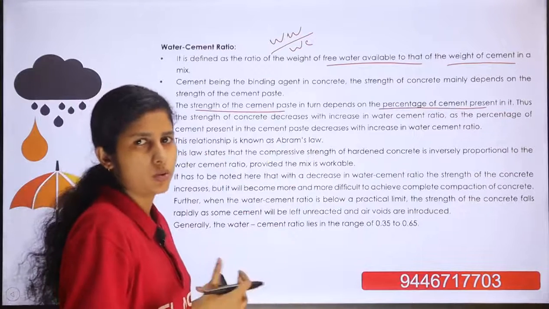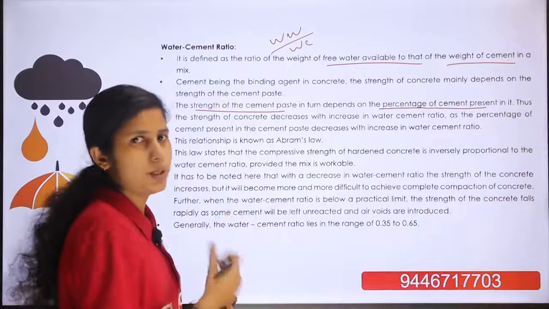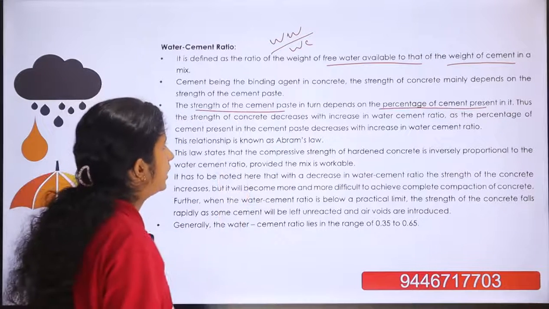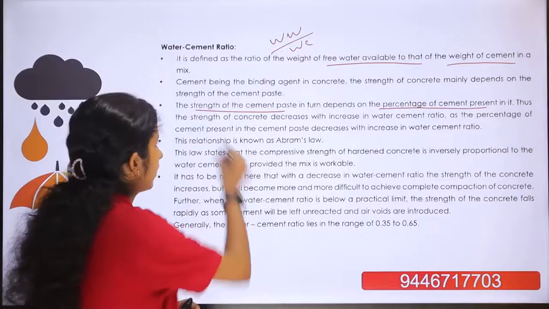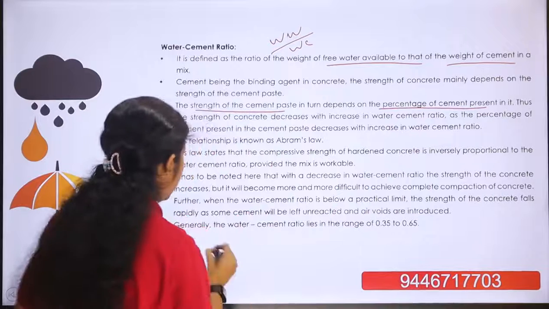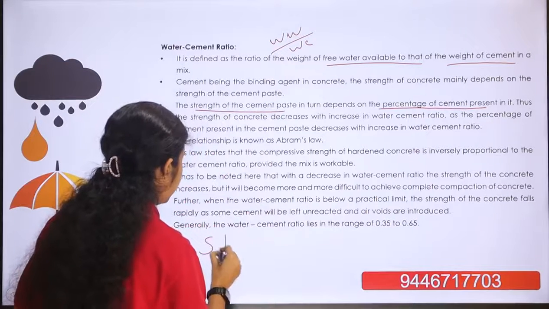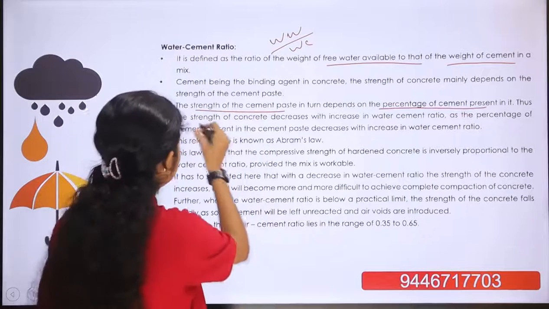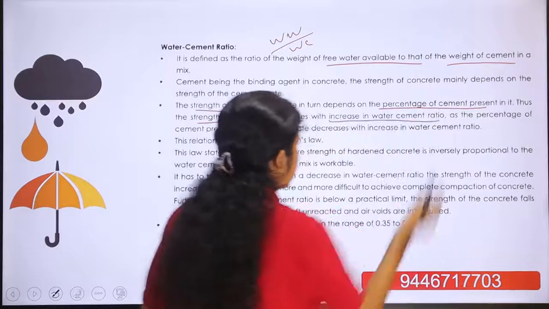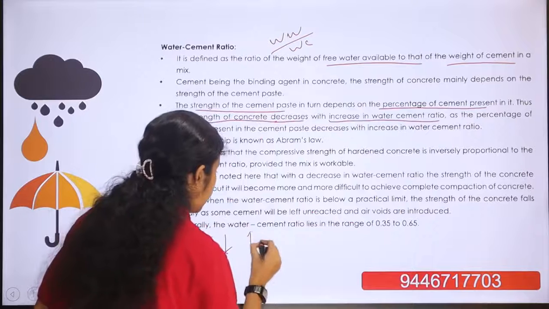The strength of concrete decreases with the increase in the water cement ratio.